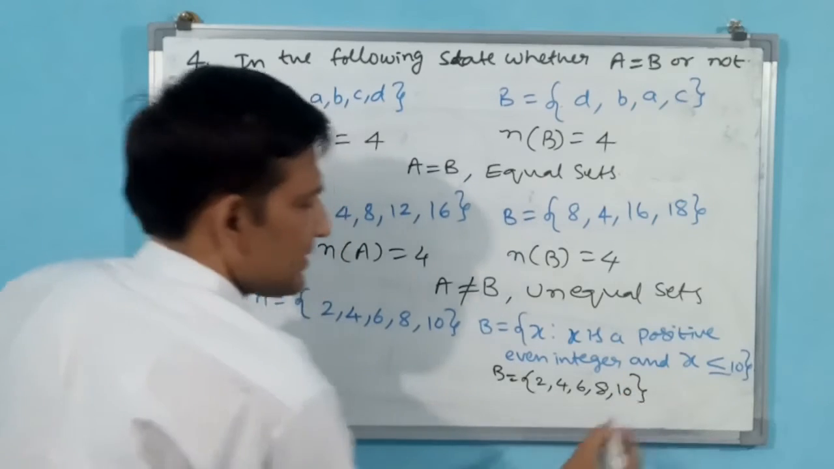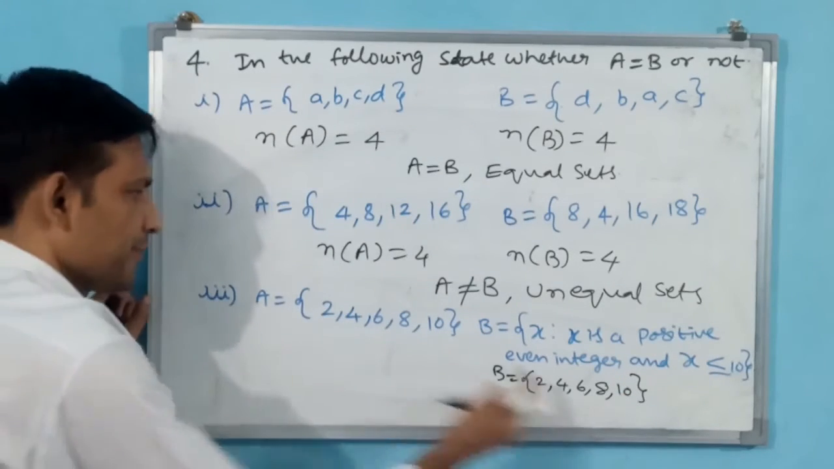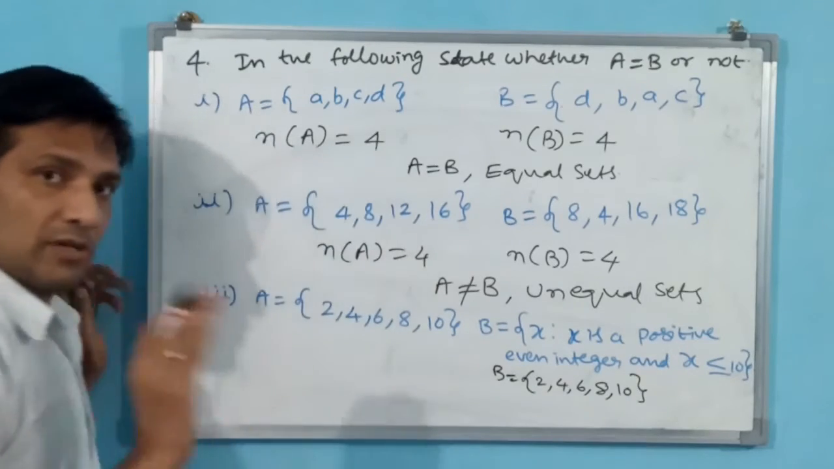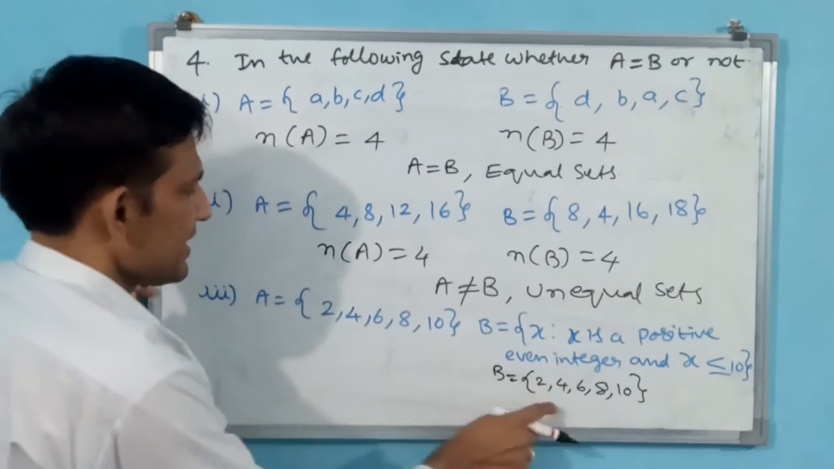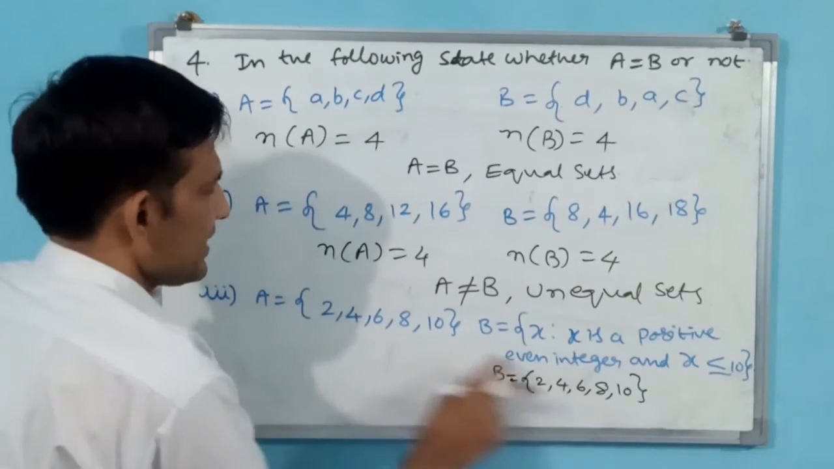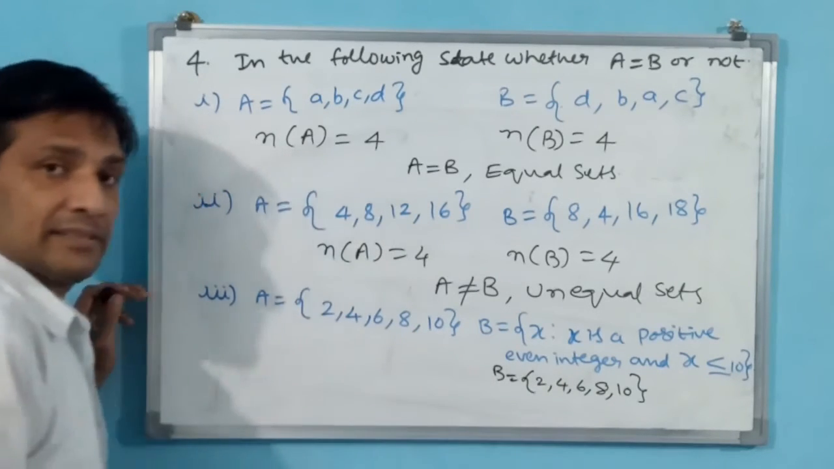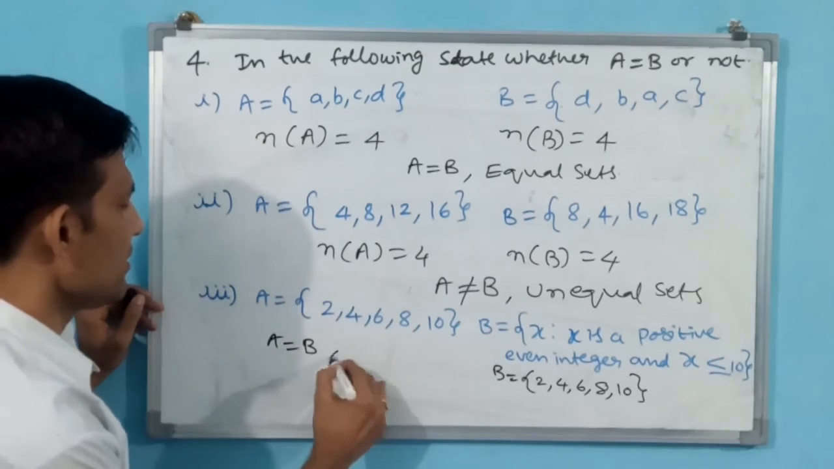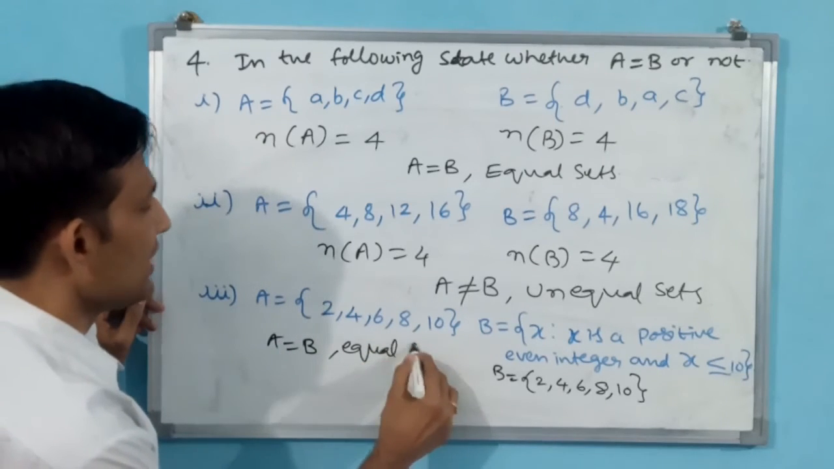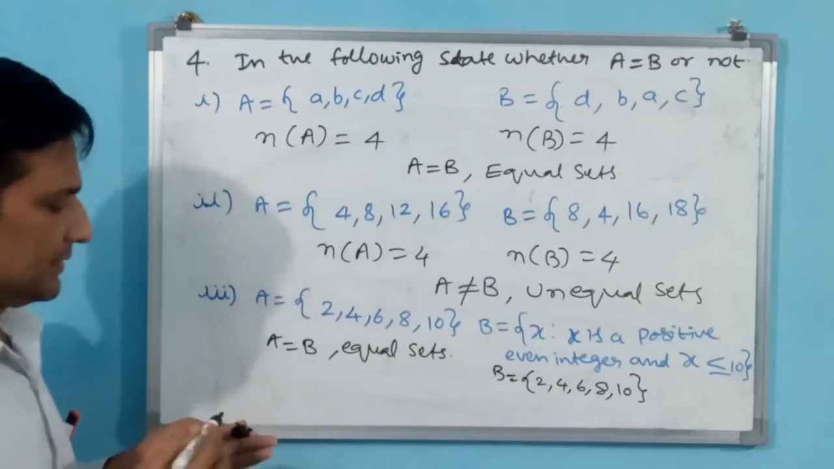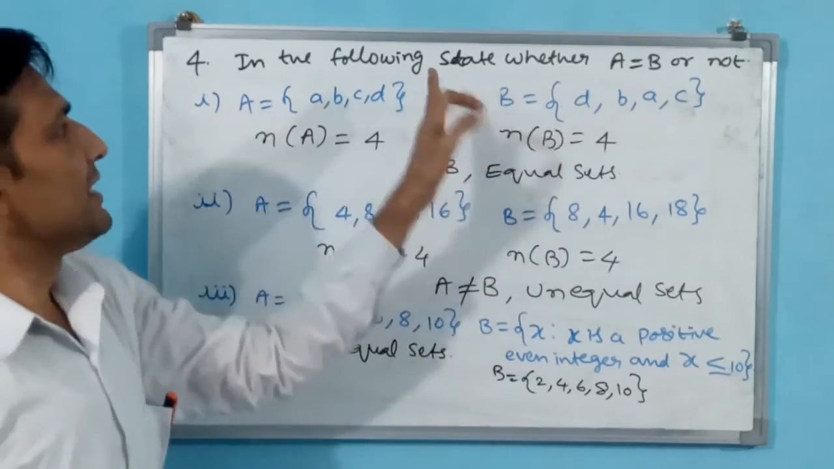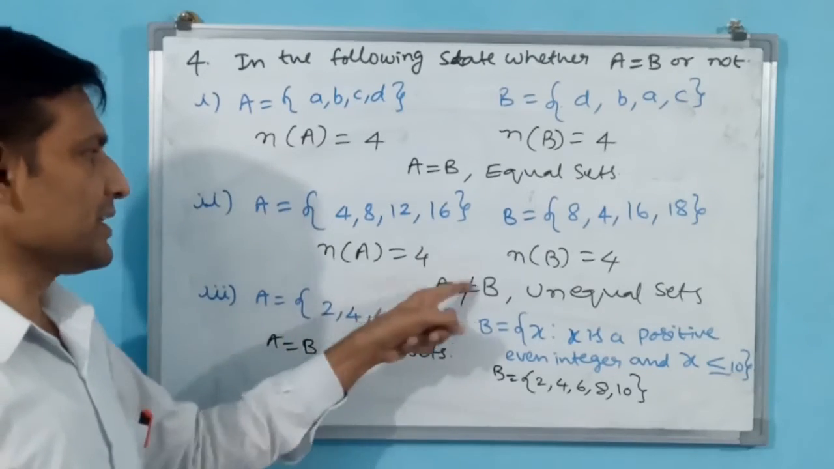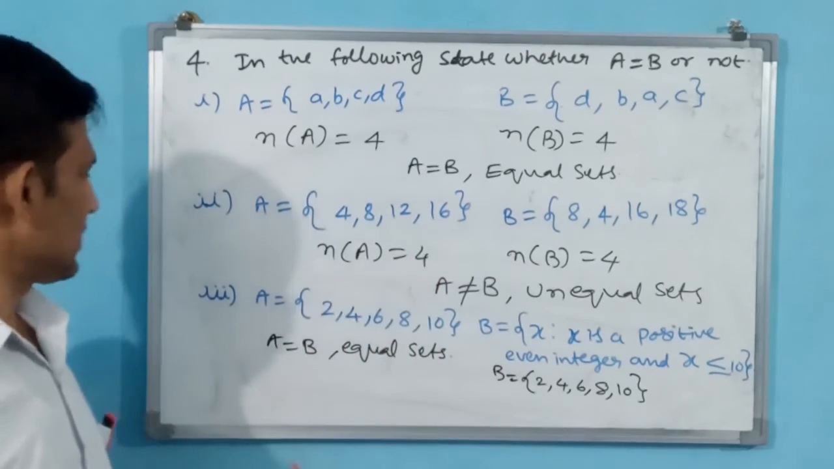Then close the brace. Now you see 1, 2, 3, 4, 5. 1, 2, 3, 4, 5. Matched. 2 is there? Yes. 4 is there? Yes. 6 is there? Yes. 8 is there? Yes. 10 is there? Yes. Equal sets. A is equal to B, comma, equal sets. Okay. Whether equal or not, yes, equal sets. A is equal to B. If not equal, A not equal to B. Like that you have to write.